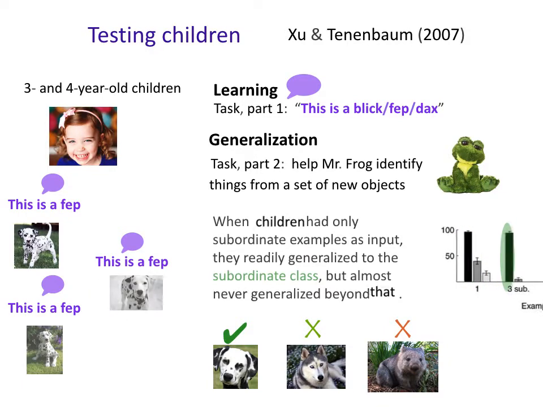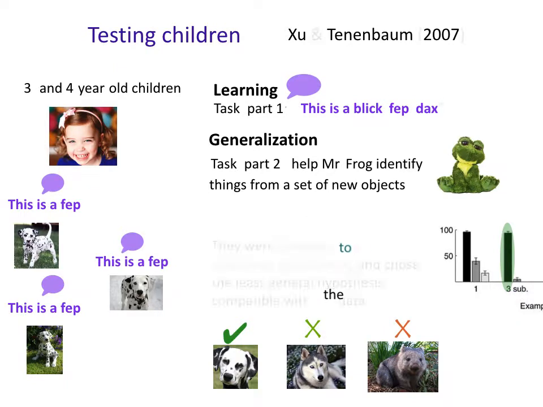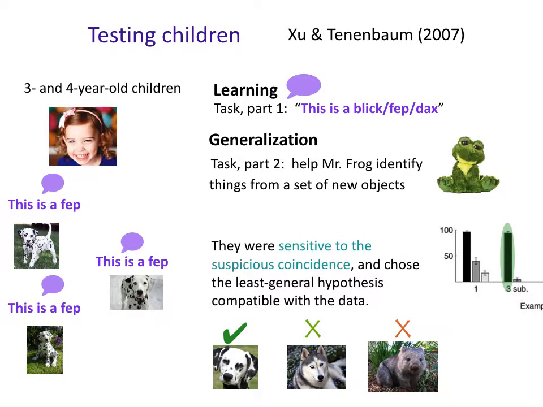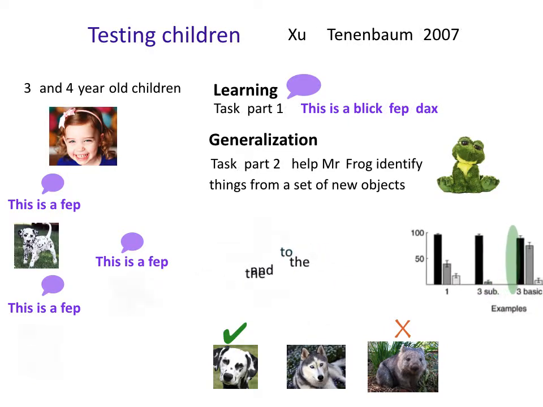What happens if you see 3 different Dalmatians, say, labeled as feps? So when children had only subordinate examples, then they really strongly said, yeah, okay, fep is Dalmatians. I have a tall black bar, but then really almost nothing in terms of generalizing to other dogs or certainly to other animals. So they're still pretty conservative. This is exactly what we would expect from a Bayesian learner. They're sensitive to the suspicious coincidence, and they choose the least general hypothesis compatible with the data.